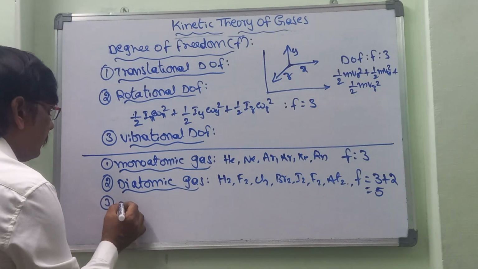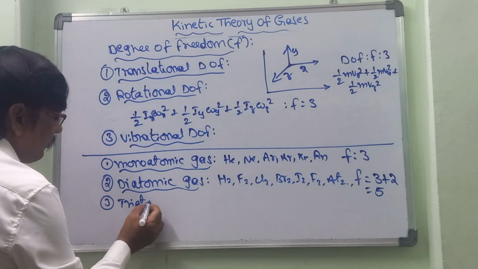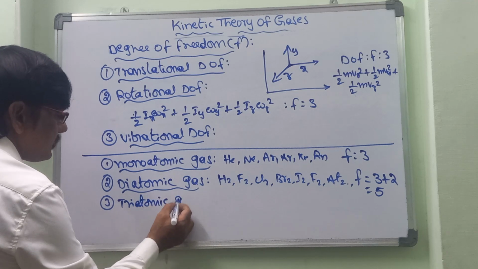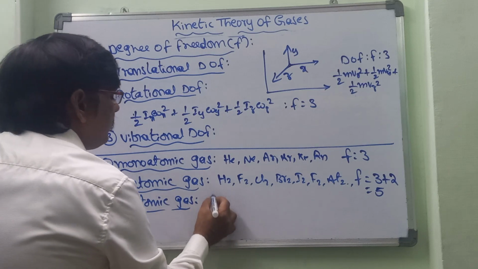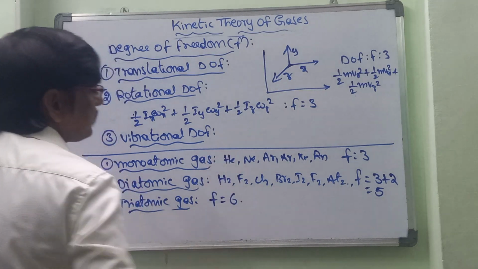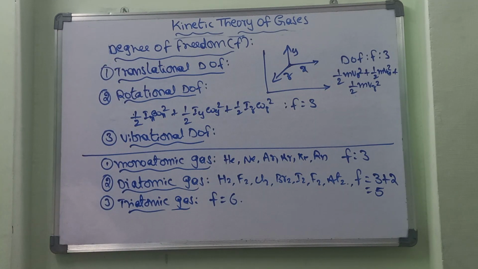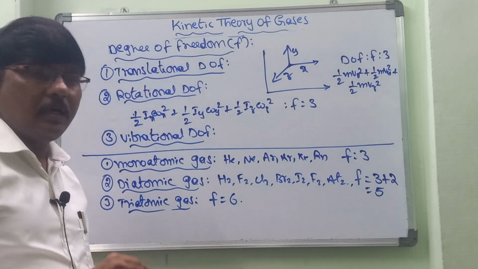And for triatomic gases, and of course we can take polyatomic also, both linear and non-linear together, we will take the degree of freedom as 6. So this is briefly about the degrees of freedom for all these molecules.